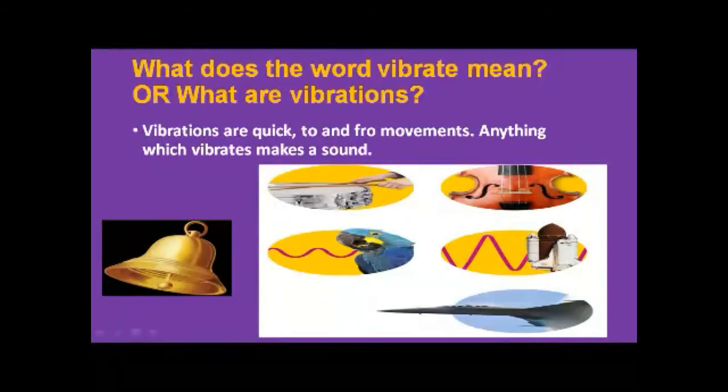To and fro movements. Beta, to and fro movements are like when you say greetings to your friends, when you move your hand in the air, when you say hi, hello, and when you say bye bye, and you move your hand in to and fro movements. That movement is called to and fro movement when you wave your hand.